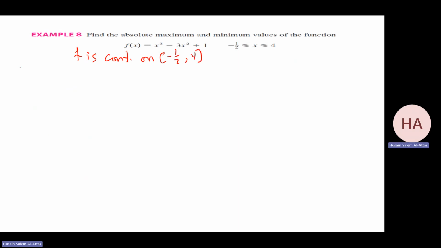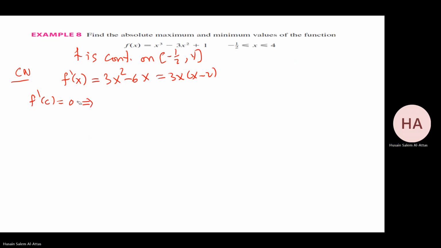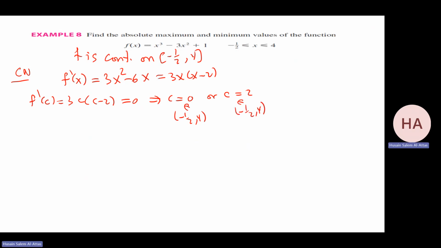Okay. Now we need to find the critical numbers. Find the derivative. So you have 3x squared minus 6x, and that gives me 3x(x minus 2). So f prime at c equals 0 implies 3c(c minus 2) equals 0. So you have c equals 0 or c equals 2. Is it in the interval? Yes. Is it in the interval? Yes. So we'll take them.